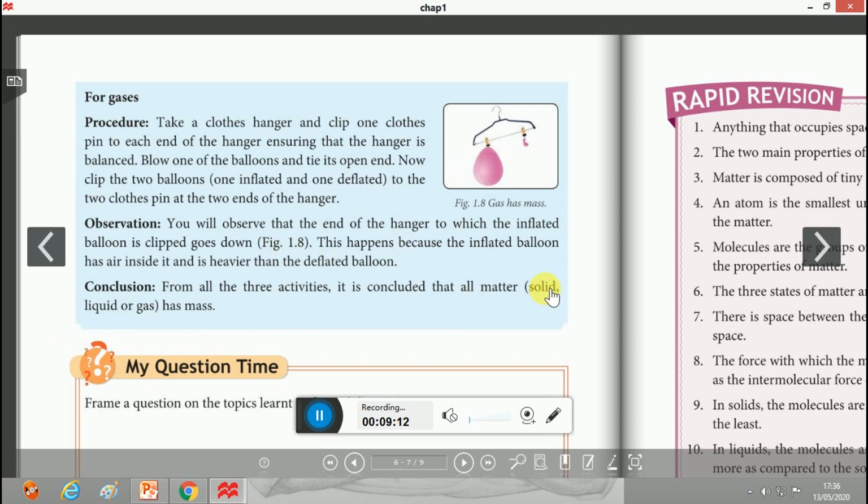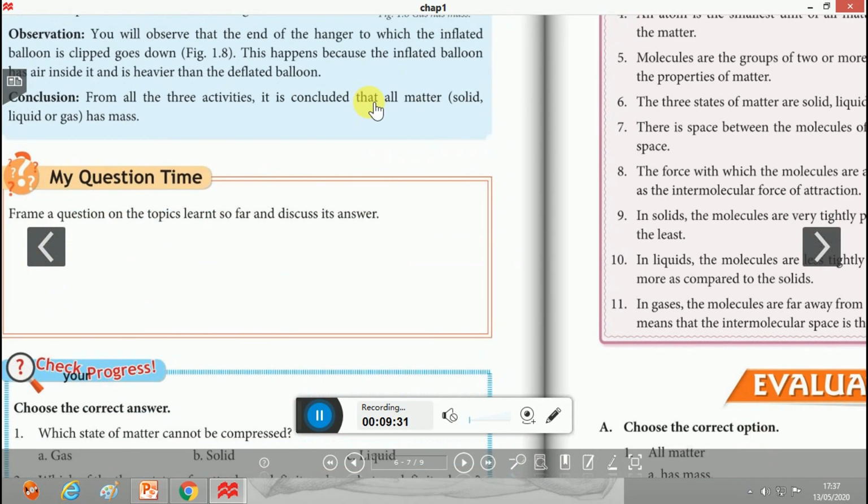From the above two activities, we have already concluded that solid and liquid have mass, and in this activity, for the case of the gas, we have just concluded that the gas also has mass. From all three activities it is concluded that all matter, solid, liquid and gas, has mass.